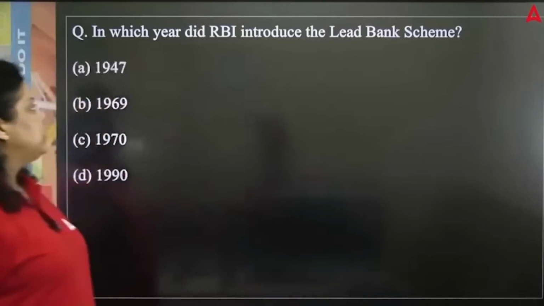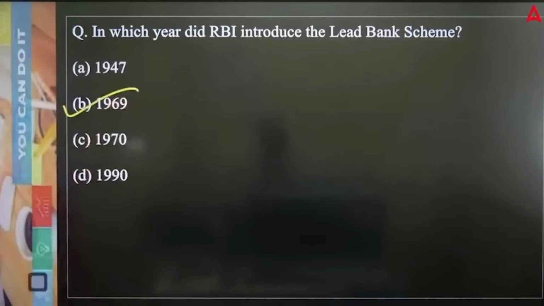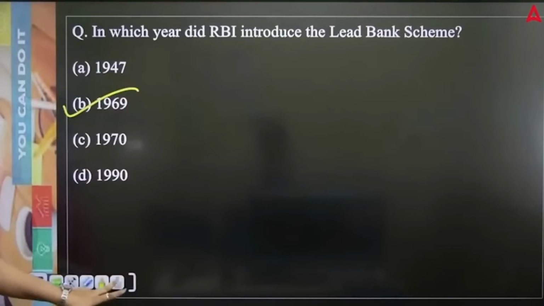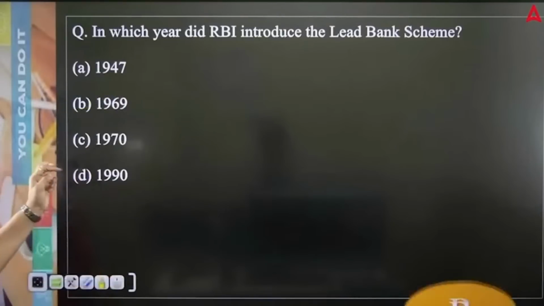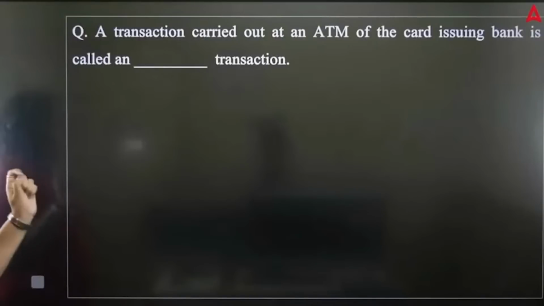So in which year was it introduced? In the year 1969 the lead bank scheme was introduced, in December. So December 1969 RBI introduced the lead bank scheme. Okay, B option. Now next, a transaction carried out at an ATM of the card issuing bank is called.